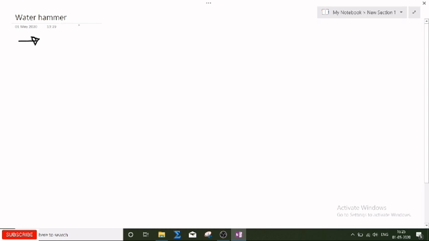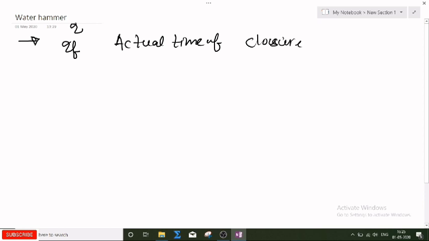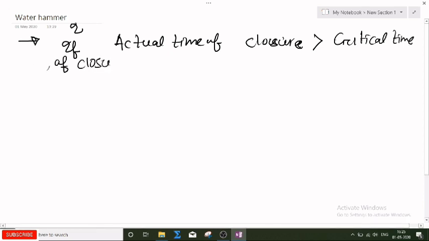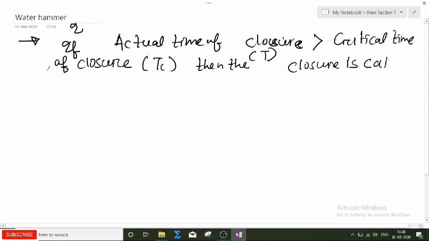Okay, so if the actual time of closure, T, is greater than the critical time of closure, that is TC, then the closure is called gradual closure.